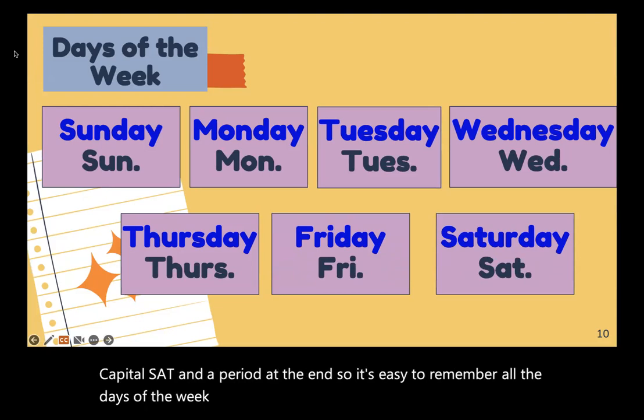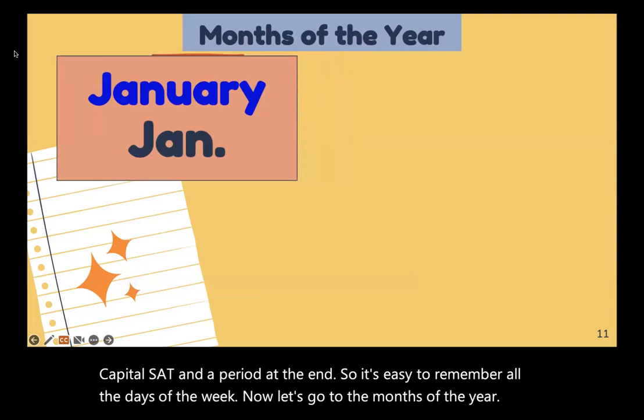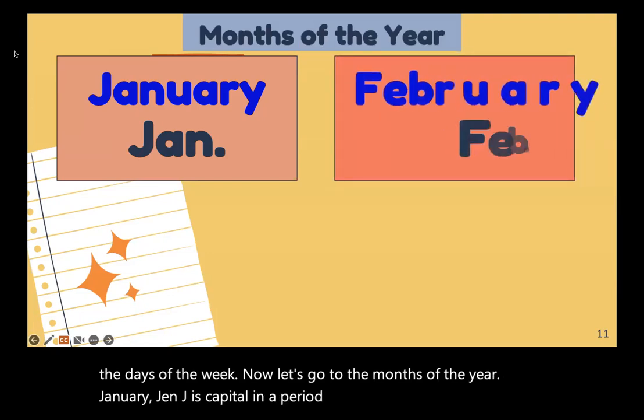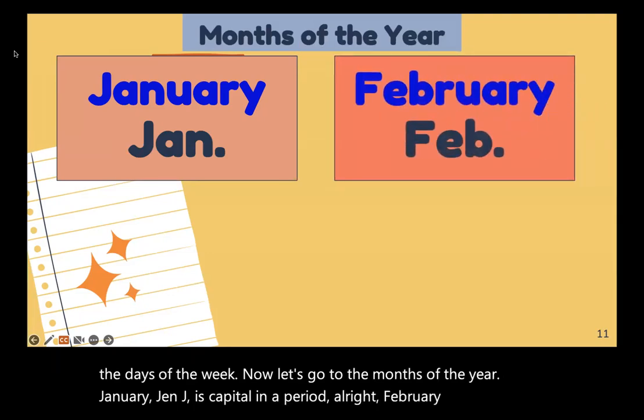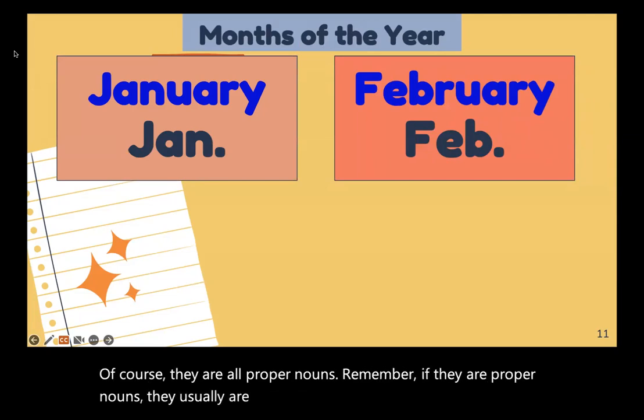Now let's go to the months of the year. January, Jan, J is capital and a period. All right. February is capital F. Of course, they are all proper nouns. Remember, if they are proper nouns, they usually are written in capital letters.